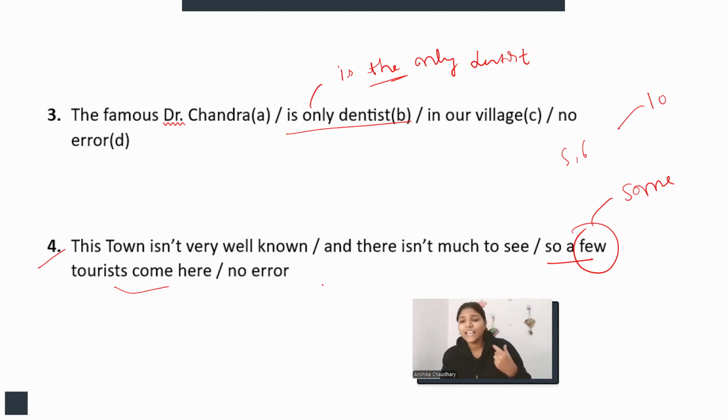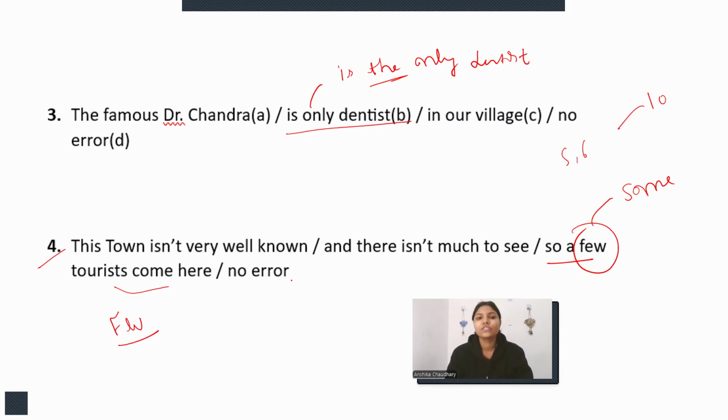But here, as we are saying that this town is not very well known and there is not much to see, it's kind of like no one will come here to see the things, or maybe only one or two persons, right? So it should be "few," not "a few."